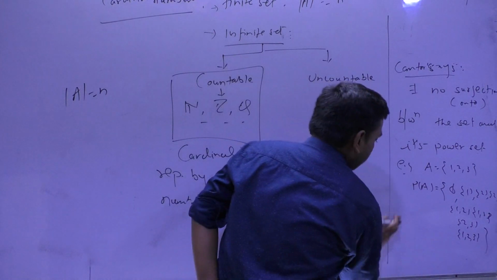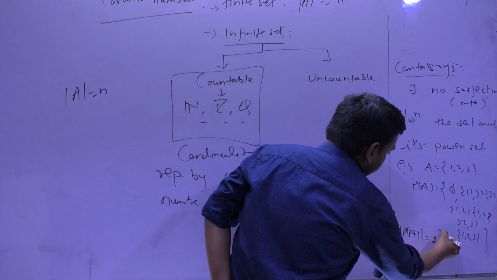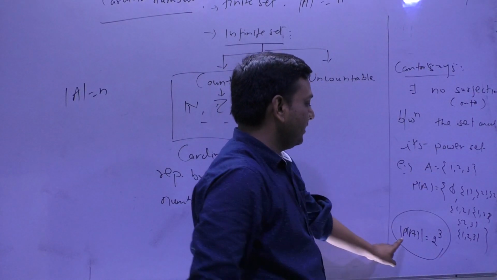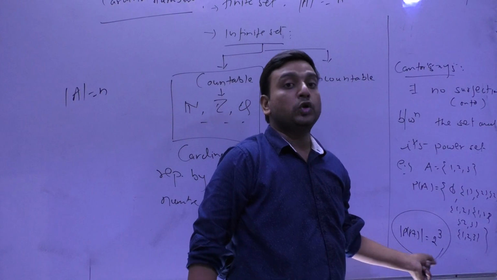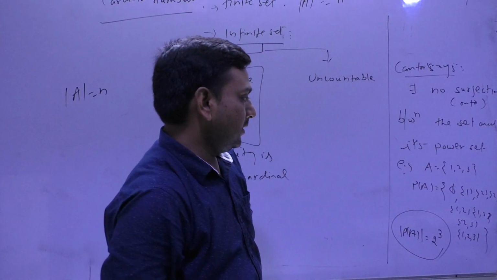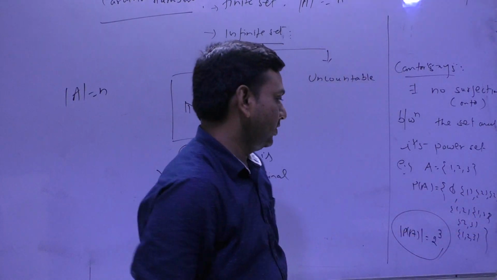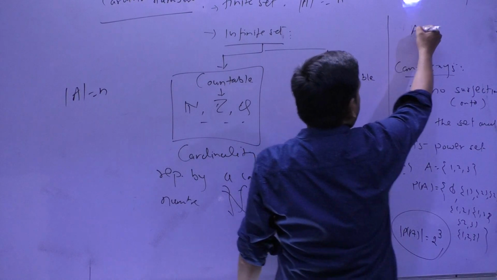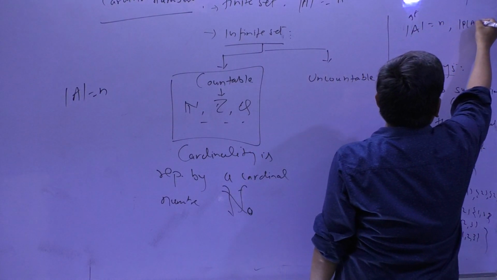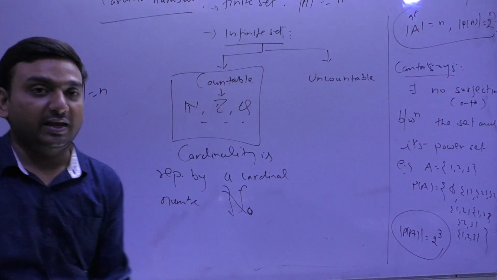Now tell me, what is the number of elements in P(A)? If the cardinality of A is n, then the cardinality of P(A) is 2 raised to the power n. You can check it out: 1, 2, 3, 4, 5, 6, 7, 8. So note it down: if the cardinality of A is n, then the cardinality of the power set of A is 2 raised to the power n.